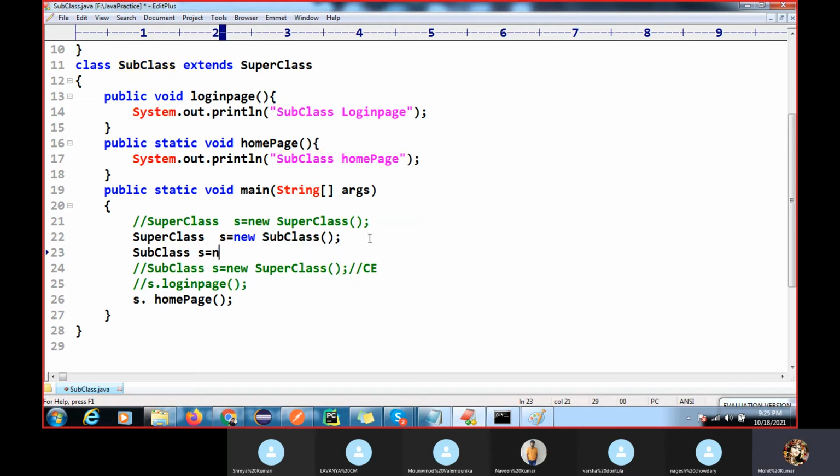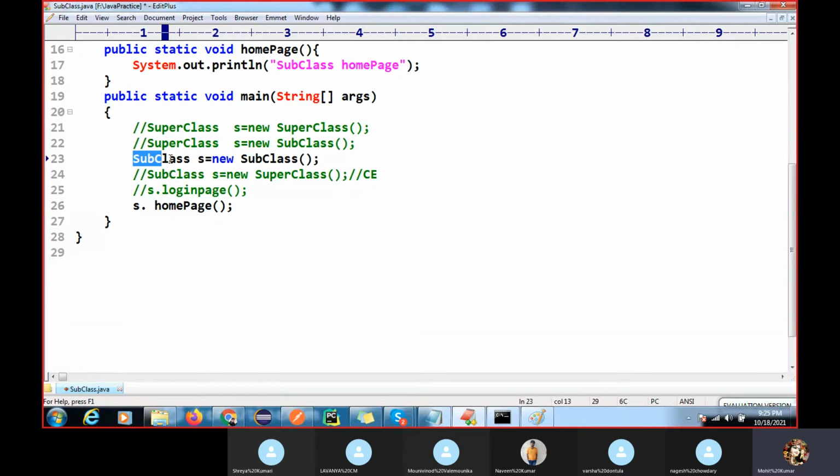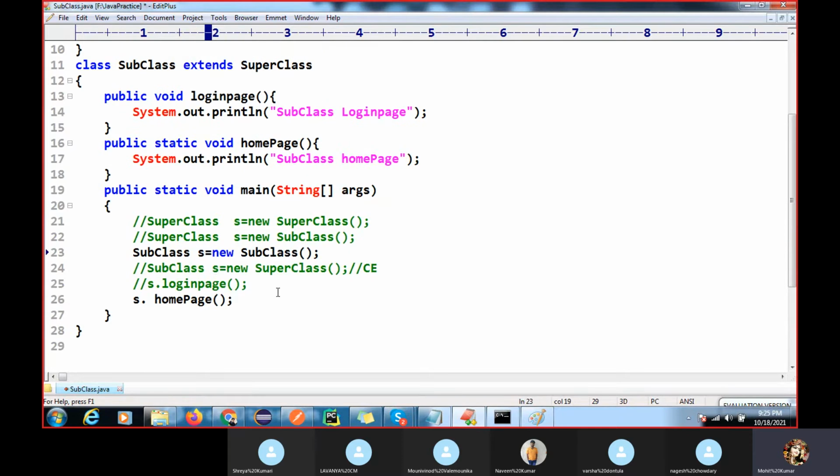S equal to new S. I will call s dot homepage. Now which method will execute? What is the type of the method? Subclass type, right? And you have to check whether this is the overriding concept or the hiding concept. If it is a hiding concept, it will execute based on which type of class reference variable you have. So which class method will execute?